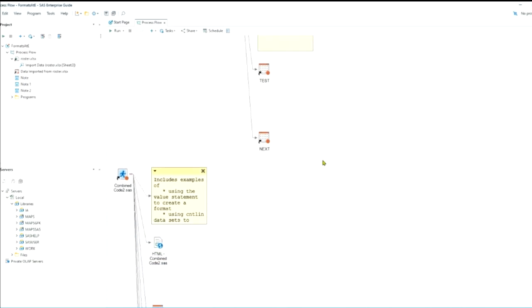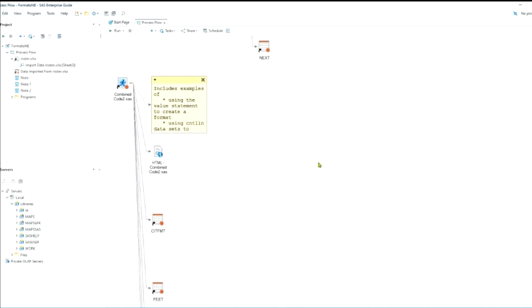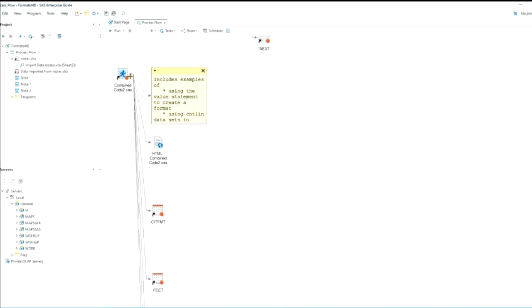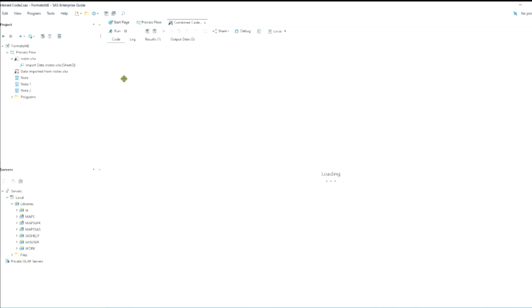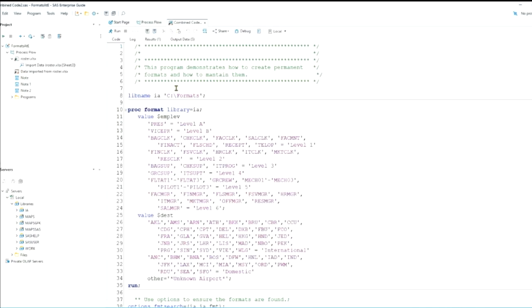So let's take a look at, got two sets of examples here. This is the utilities. So let me bring this up. I've already run this, so I have a library called IA here, and that has my pretend international airlines data. And you can see we have employees, passengers, schedules, and so on.